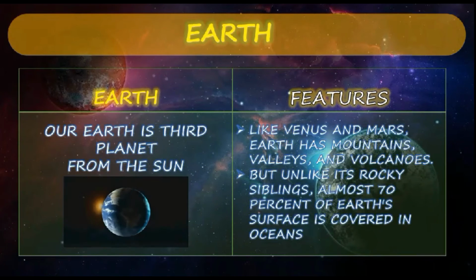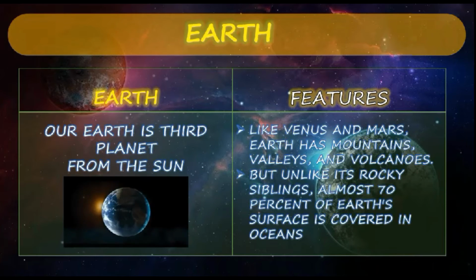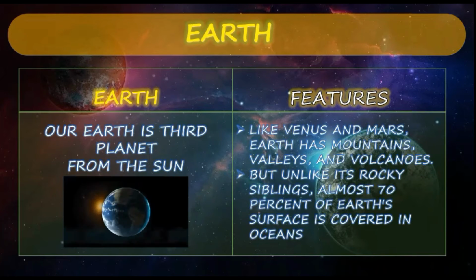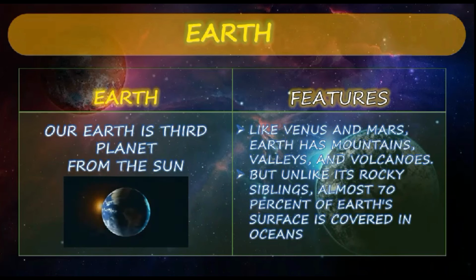Next, we shall move to Earth, our Earth. Earth is our third planet from the sun. Its features are like Venus and Mars: Earth has mountains, valleys, and volcanoes. On our Earth, we can see all the valleys, volcanoes, water, the Himalayas. Everything is present on our Earth. But unlike its rocky siblings, almost 70% of Earth's surface is covered in ocean.